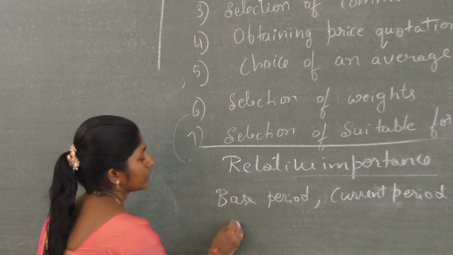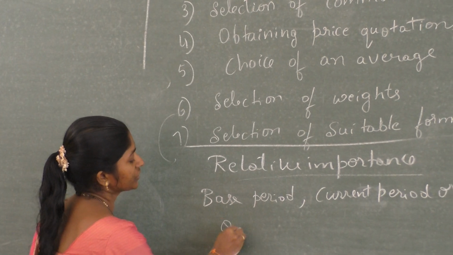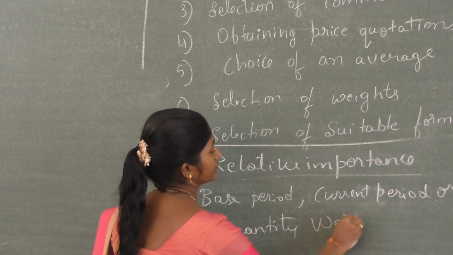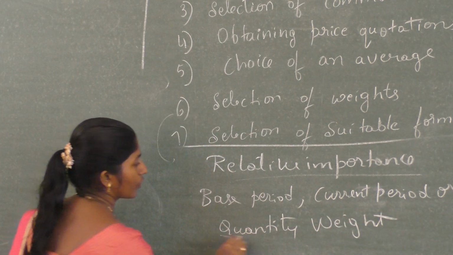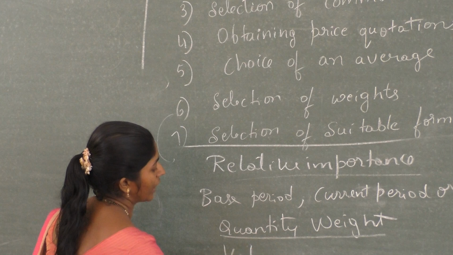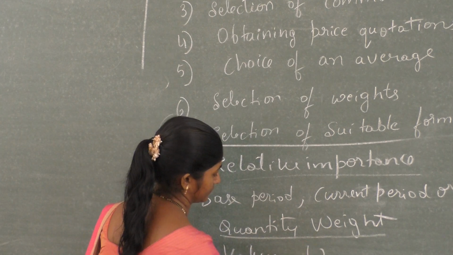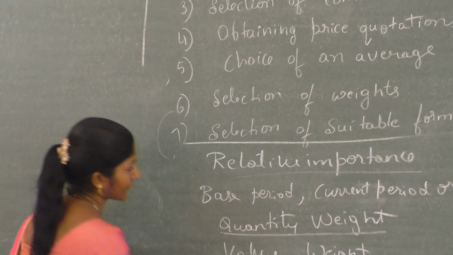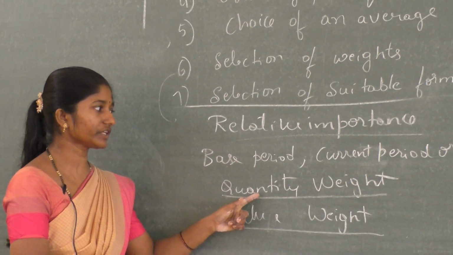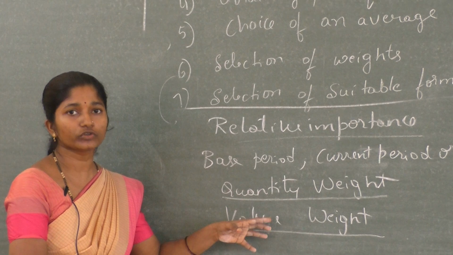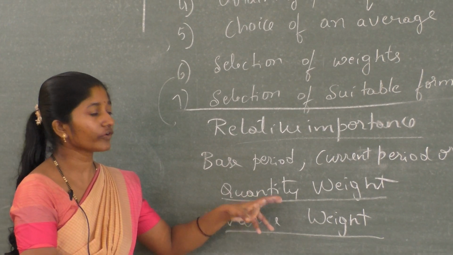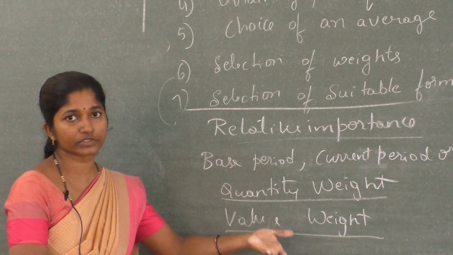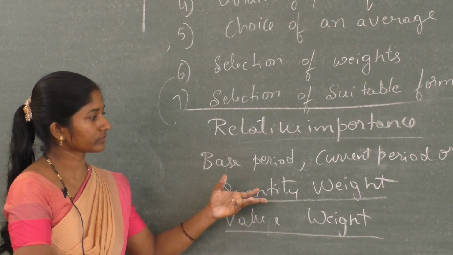One is quantity weight, another one value weight. Quantity weight shows the amount of commodity or items that is produced or consumed.